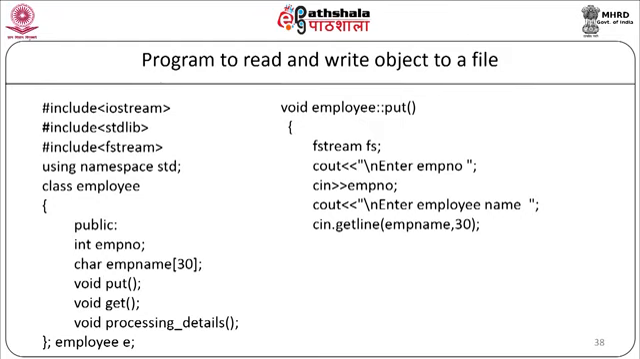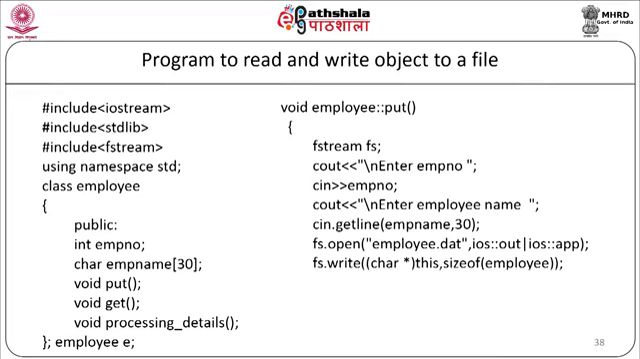Now we will open the file, fs.open("employee.dat", ios::out | ios::app). Now we will write the data that we have taken from the user to the file as fs.write((char*)this, sizeof(employee)), and then we will close the file as fs.close() and we will call the member function processing details, and our member function will end. So as you can see here, the employee number and name is taken into the this pointer record, and this record is written to the file.